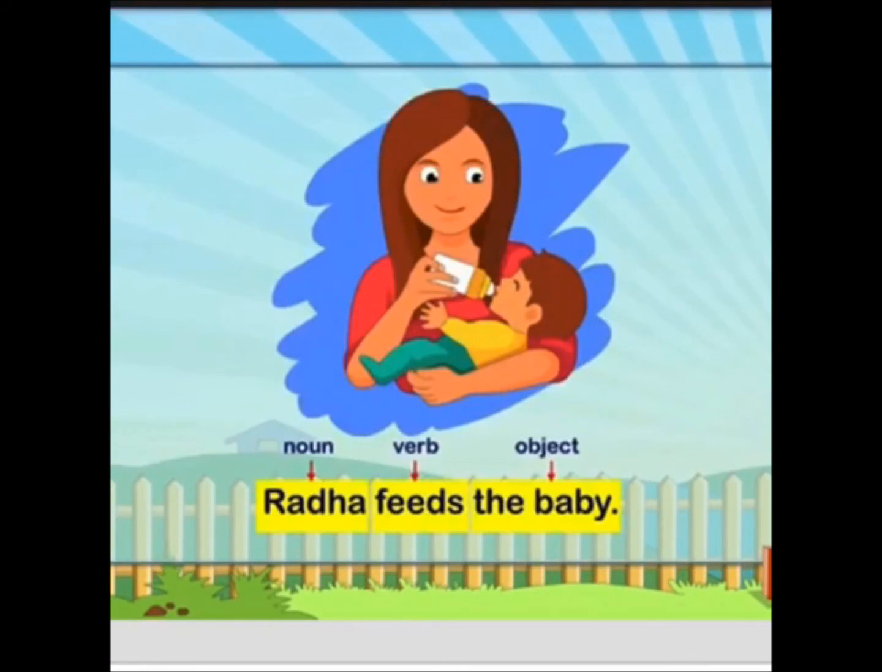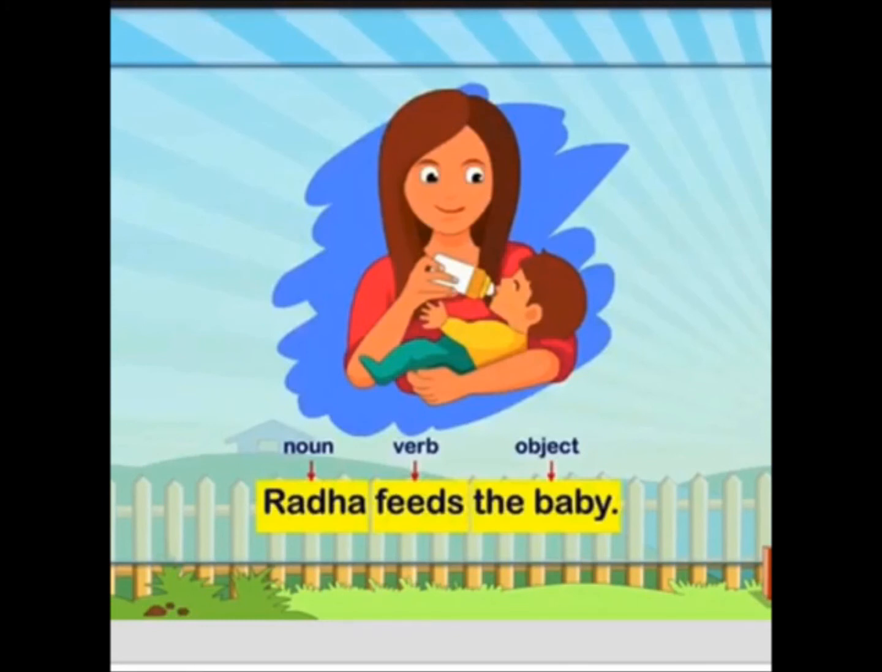We are going to take examples. Radha feeds the baby. In this sentence, find out: Radha is the noun. A subject can be a noun, a pronoun, or a noun phrase. So it fits our situation that Radha is the noun and she is doing some action. The action word and predicate we are going to keep aside. First of all, we are going to recognize our subject. The subject will be Radha and that is a noun. Radha is the subject. Now keep the subject part aside.